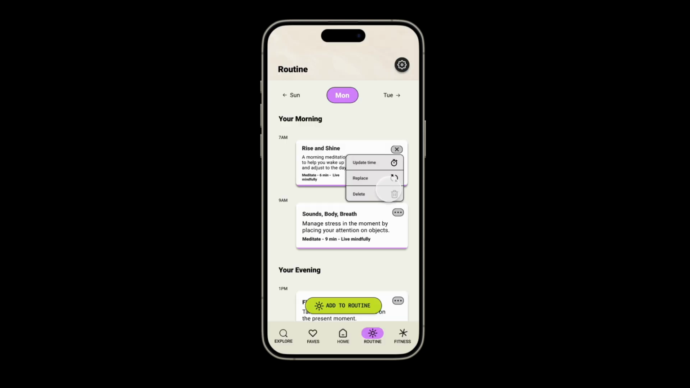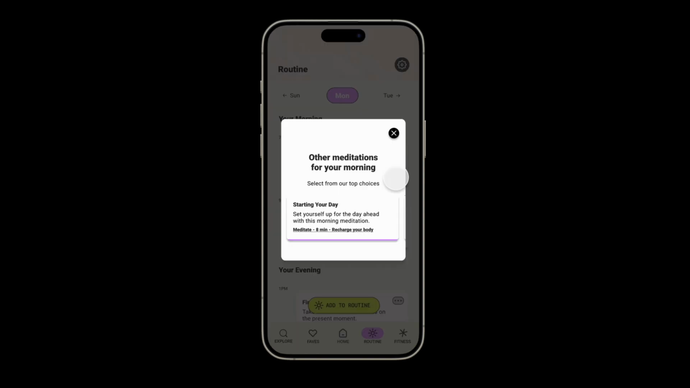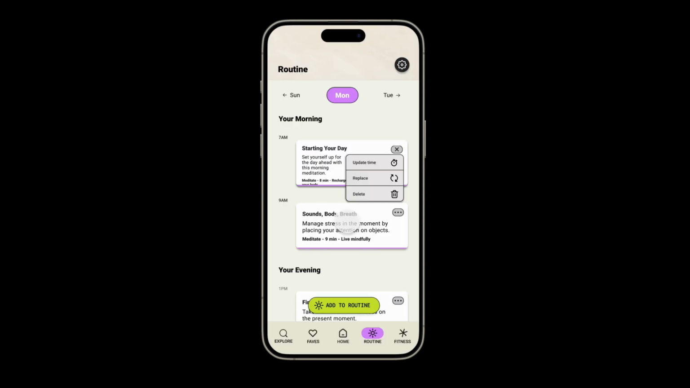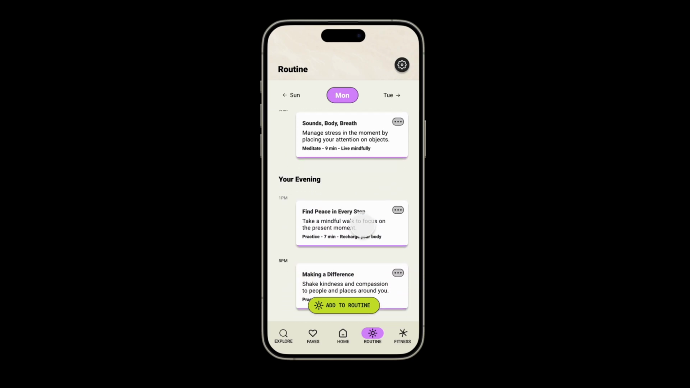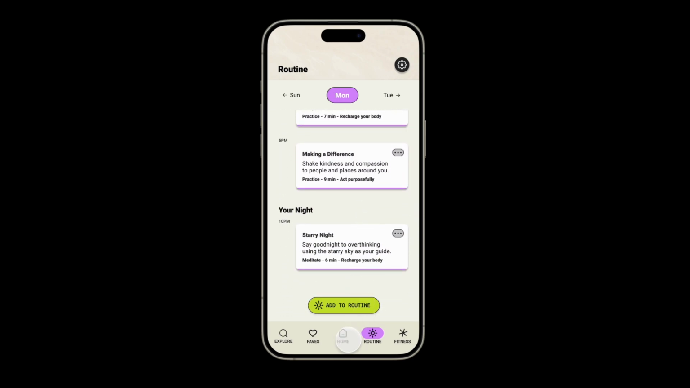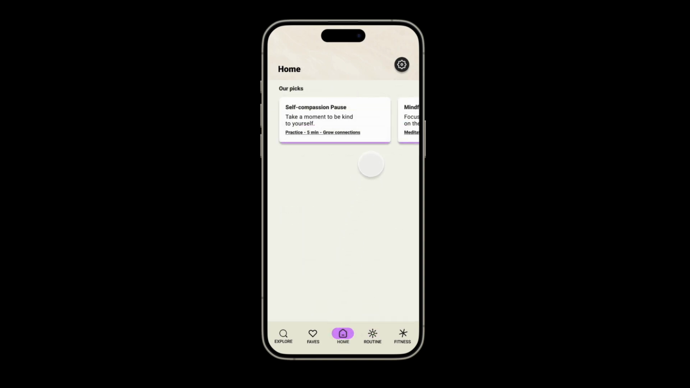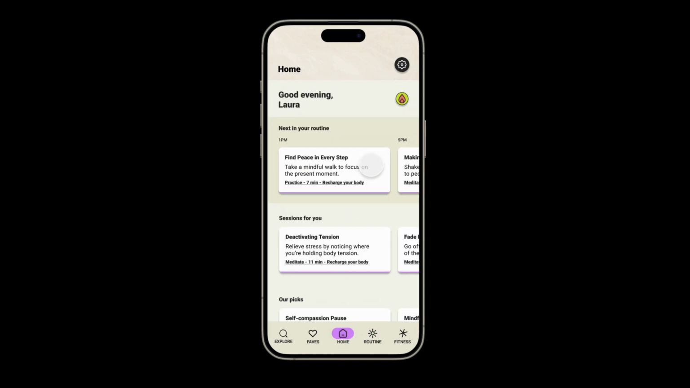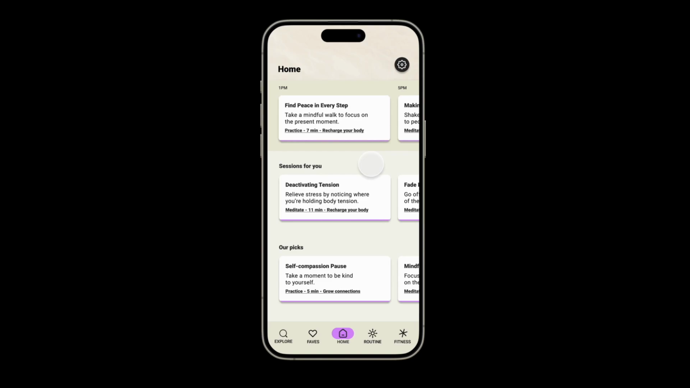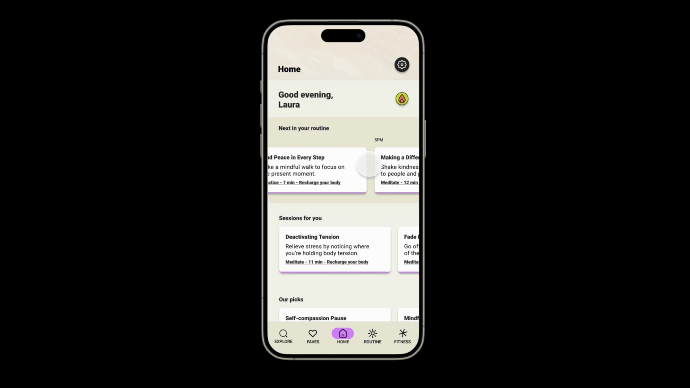They can always undo. If they were to replace the session, they will take a look at some of the options that they're given, and they will select whatever is best for them. Some users might select the first one, and from here the app will update their routine, and this is the look that it will take.